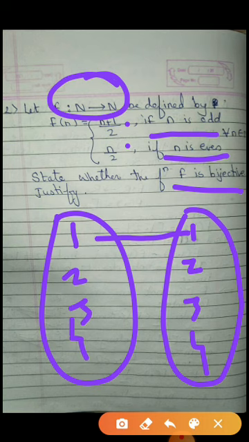Because if n is even, it is n by 2. So whether it will be mapped to 1. So what have I got? Two distinct elements have the same image. So will it be 1, 1? No, it is not 1, 1. Now after proving this itself, you can state that the function is not bijective.